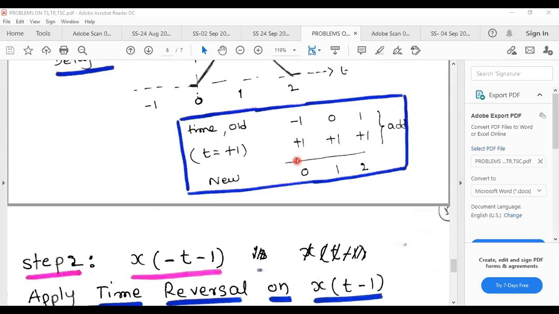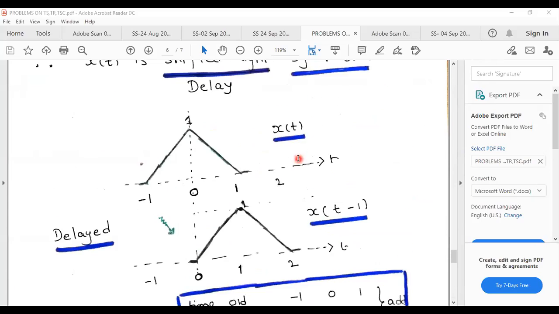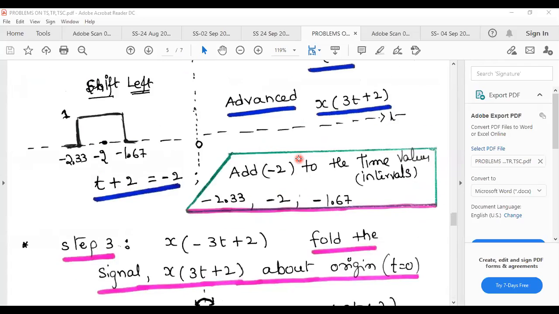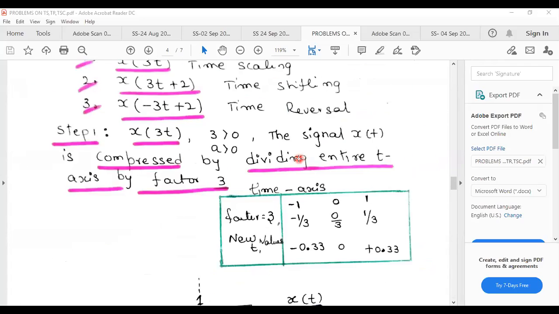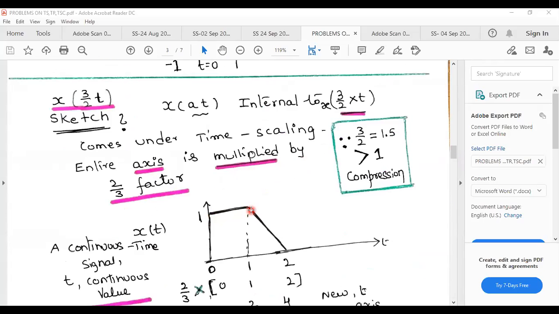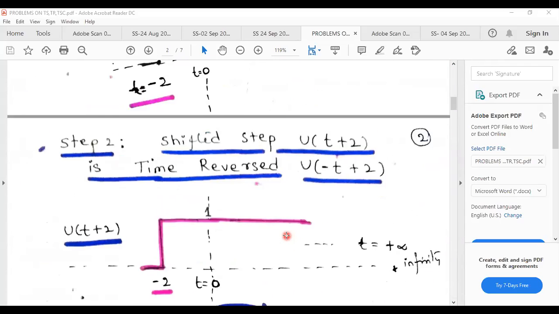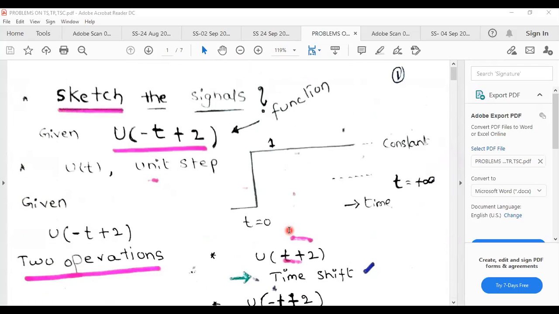So maybe any question is here. Otherwise, that's all. Some basic questions: rectangular variation, triangular variation, or maybe any combination. See, it is a combination of step signal and ramp signal. There may be any combination he will give you, and you have to find the transform. So what is the difference between Fourier series and Fourier transform? Fourier series is applied for periodic signals. Fourier transformation we are applying on aperiodic signals.